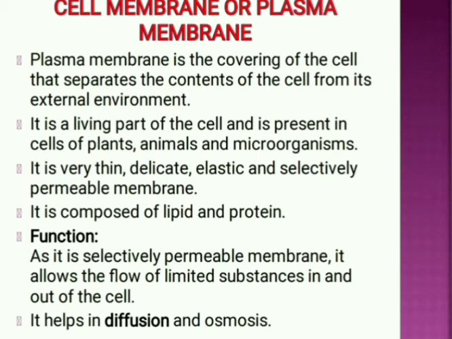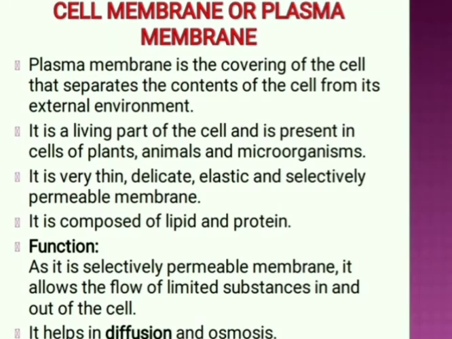The main function of the cell membrane is that it is a selectively permeable membrane. It allows the flow of limited substances in and out of the cell. It also helps in the diffusion and osmosis process, meaning exchange of liquid, water, air and gases.